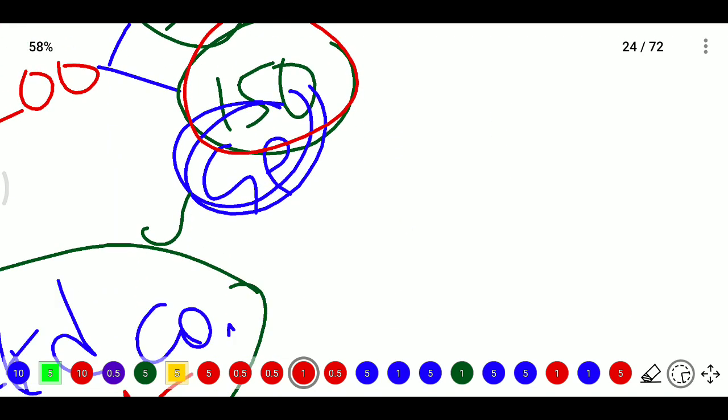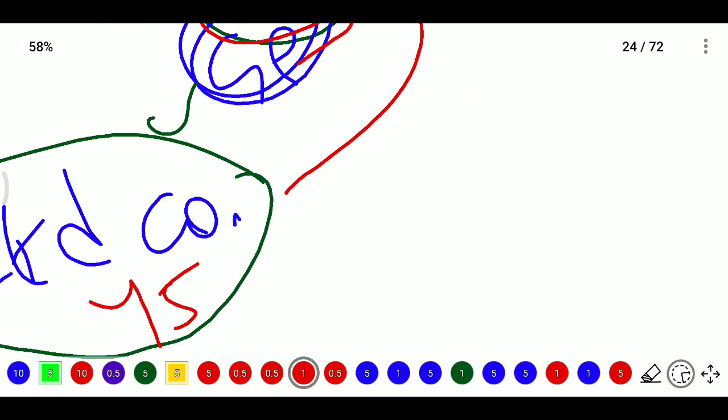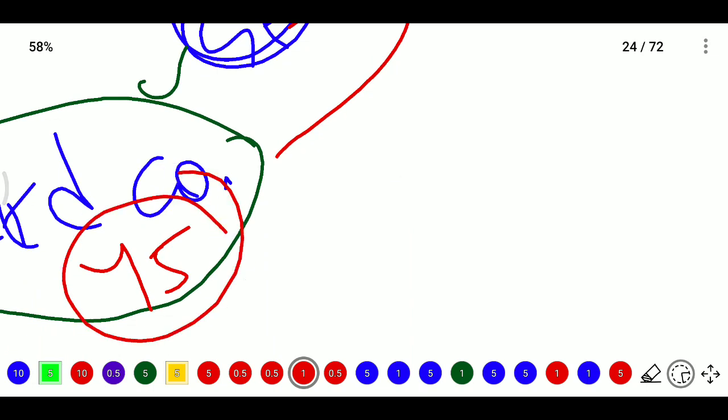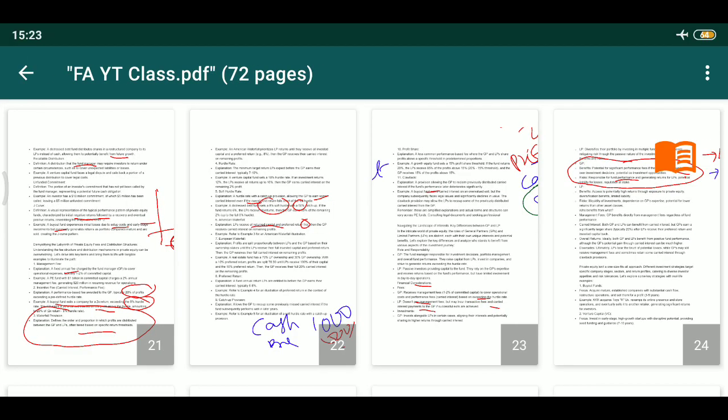But here the general partner is a company, so the loss will be up to this net worth only, because a limited company does not have unlimited liability. So the law will be utilized like this, because most general partners may be in these companies only.